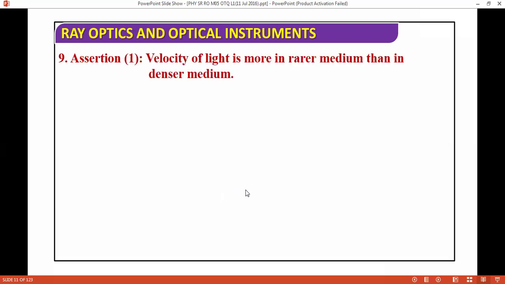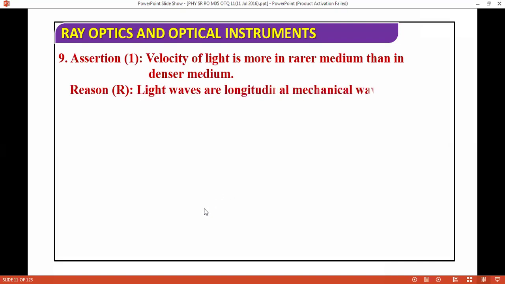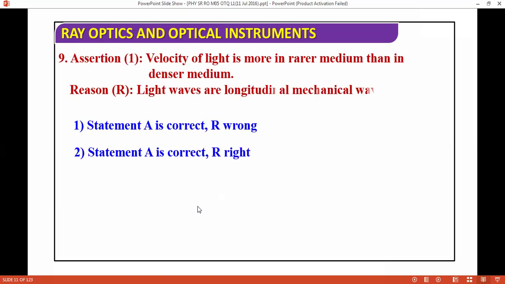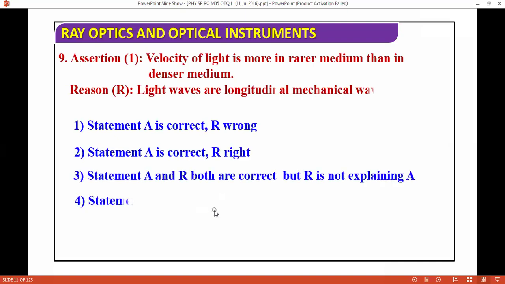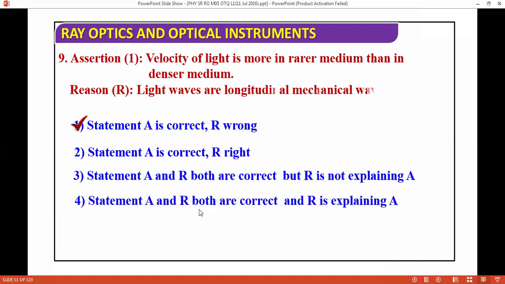Next question we are moving for. Assertion: velocity of light is more in rarer medium than in denser medium, and light waves are longitudinal mechanical waves. So correct answer statement, this and this options are in front of you. Velocity of light is more in rarer medium. This is correct. Light waves are longitudinal mechanical waves. This is wrong.